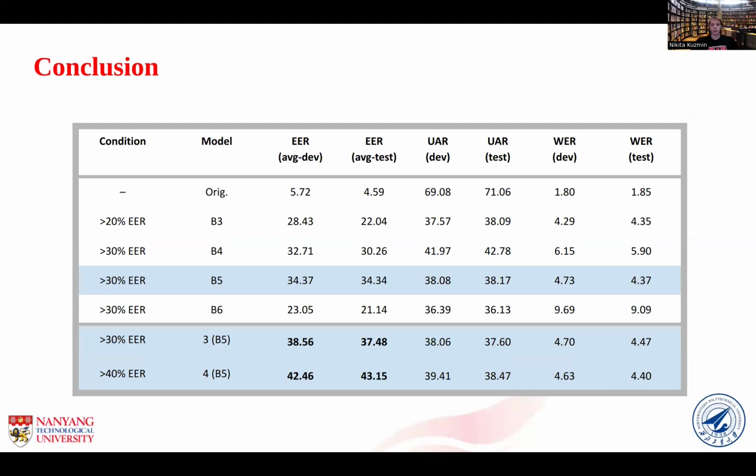In this table, you can see the comparison of our modifications of B5, where the third corresponds to the model with mean reversion, and the fourth corresponds to the model with mean reversion and additive white noise. So we can see that mean reversion helps to improve privacy protection, and it keeps metrics pretty much the same.